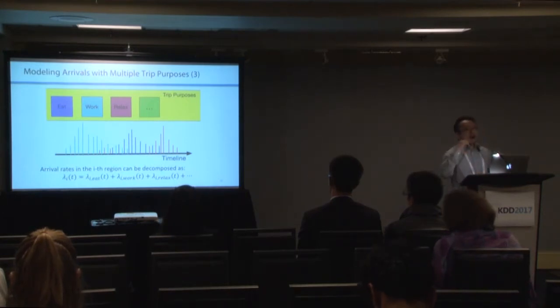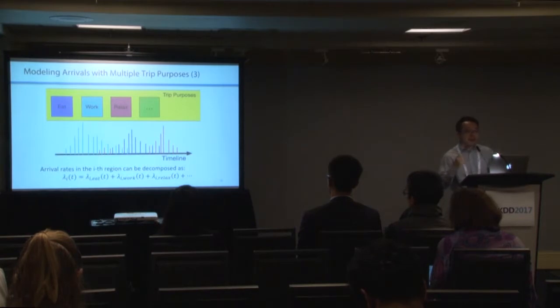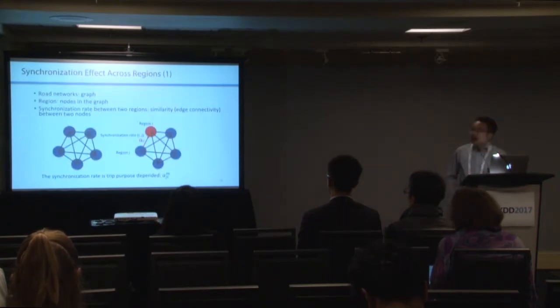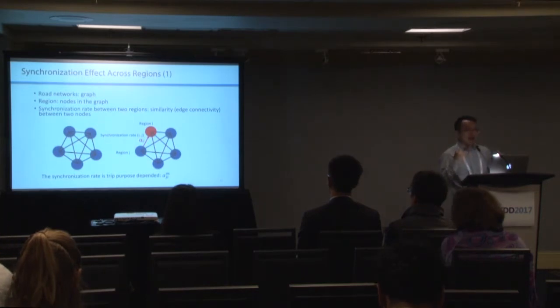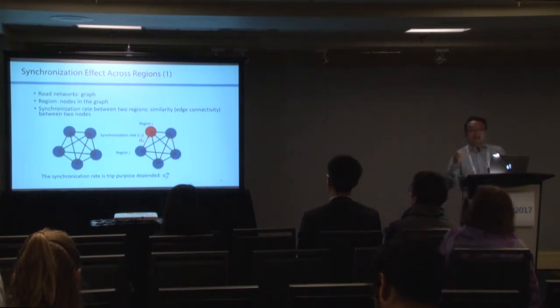But as in the first slide, we talked about the synchronization. So where can we encode the synchronization in this arrival rate? Here we use region networks, in analogy to a graph. Different nodes represent different regions, and the regions are connected by edges. The weight on the edges can be viewed as a synchronization rate between different regions.